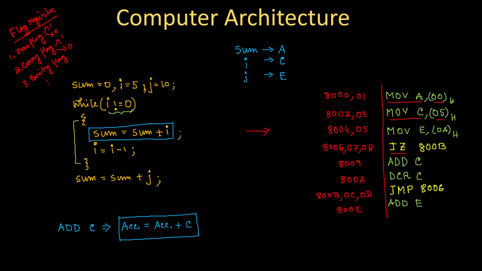Okay. Now here one thing we have to look into. I have a conditional branching over here, because it depends on the condition of this C. Either I will execute the ADD C statement or I will jump to this ADD E statement. So it's a conditional branch. So let's write the branch instruction address and branch target address.